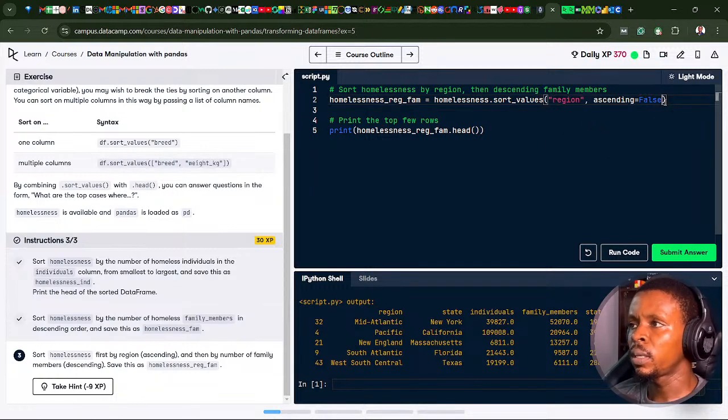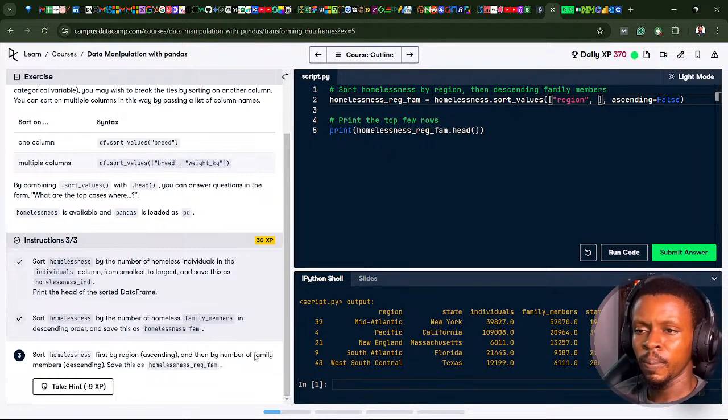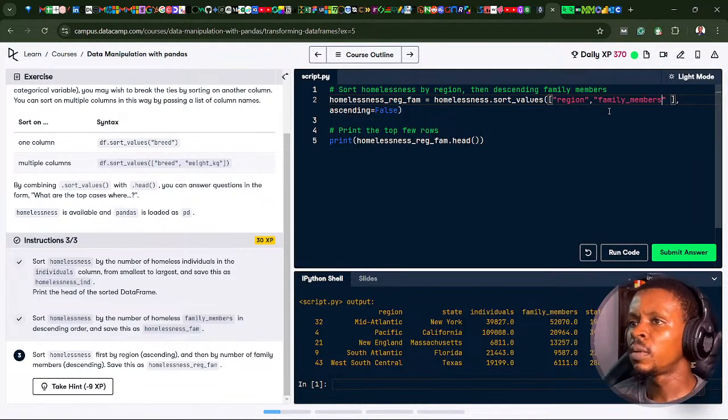Then by another column. The next column is going to be, so to solve this, I have to use square brackets this time around, since I'm using multiple columns. Then by family members, which is this one here. Family members.